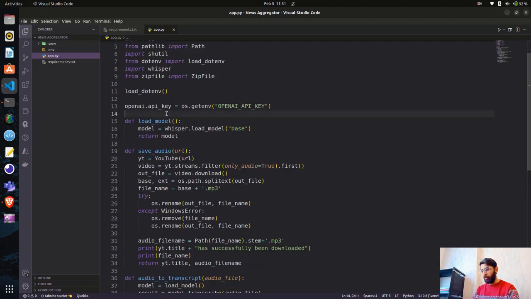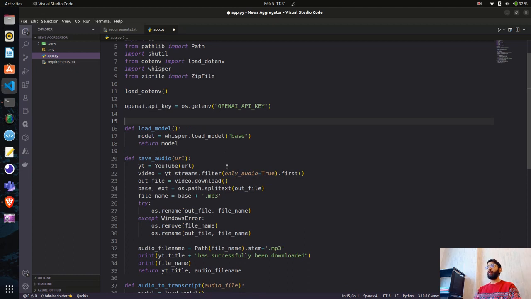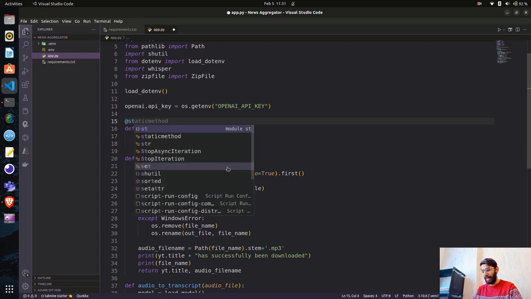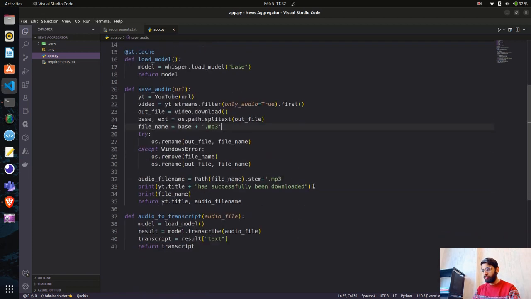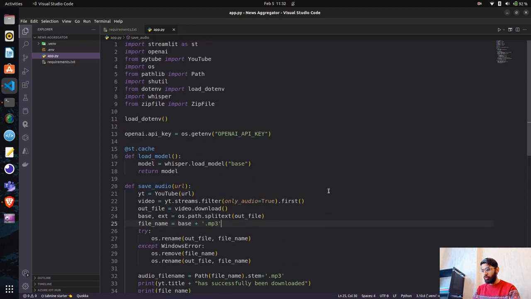What I was talking about is that we do not have to load the model every time if you have a runtime environment when you are running it. We do not have to load it every time. What we can do is st.cache. So far good.